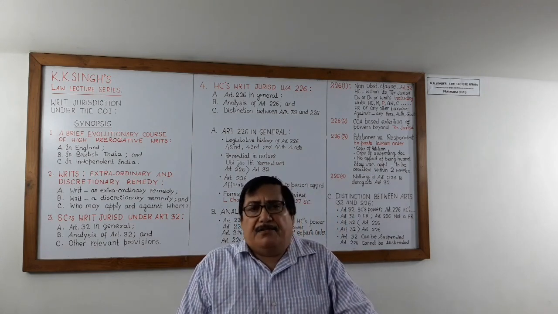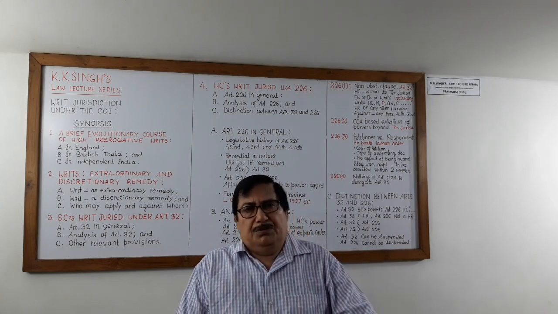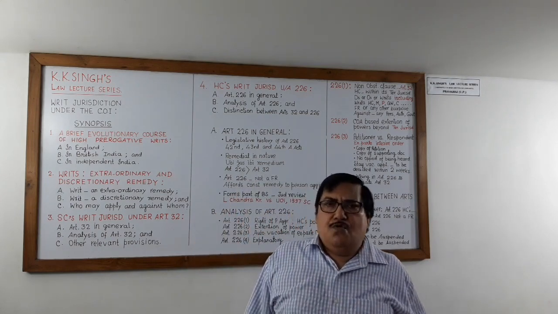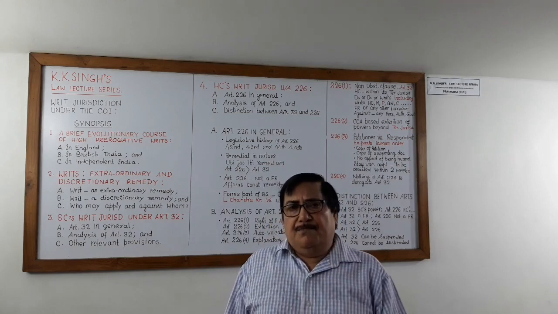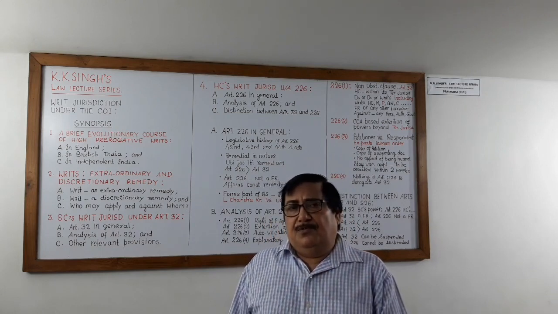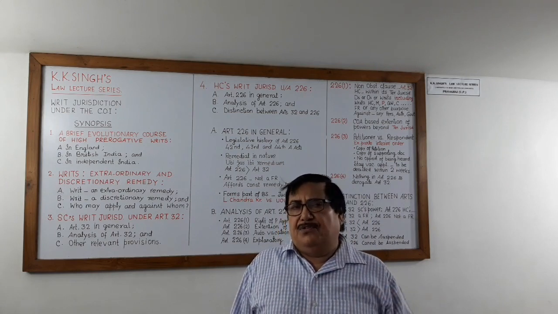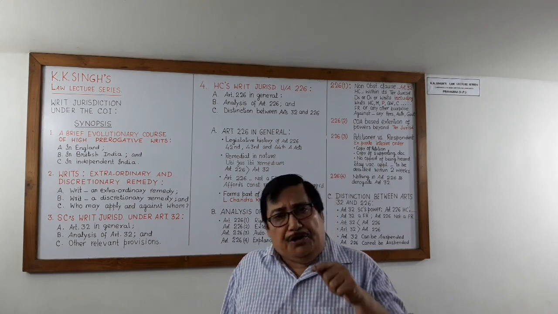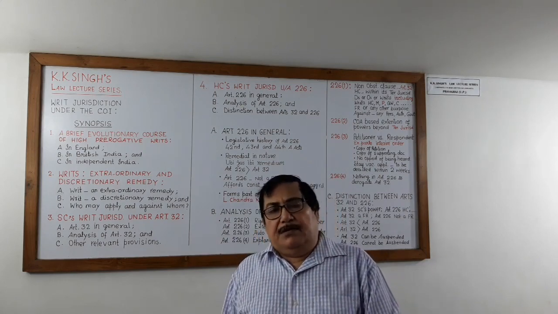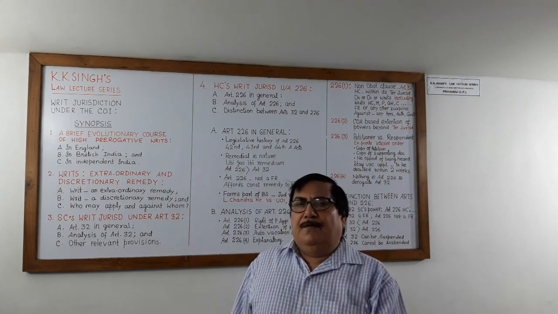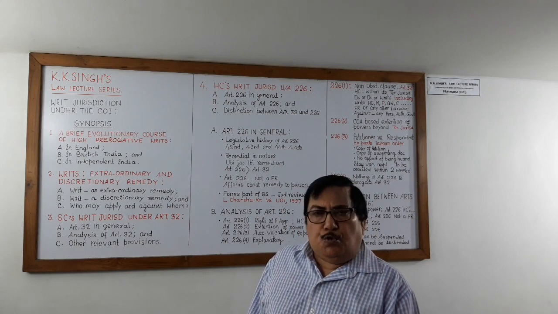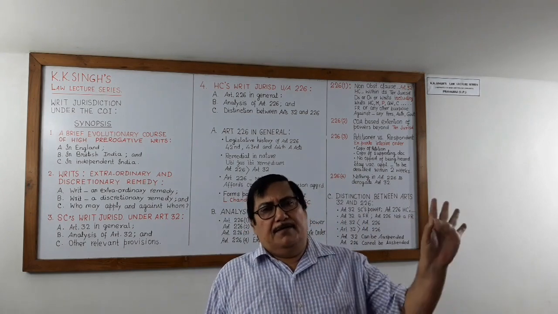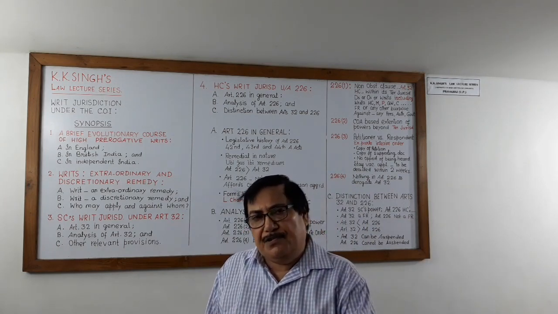So if any order has been passed, direction has been issued, or a writ has been issued, the Supreme Court under Article 32 may reverse it, may modify it, may set it aside. Provisions of Article 226 are not going to reduce, diminish or derogate the Supreme Court's powers under Article 32. Supreme Court is the highest court of the land. So 226 cannot derogate 32. This has been made very clear in the fourth clause to Article 226.